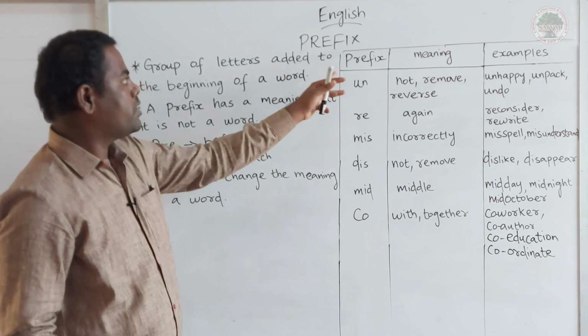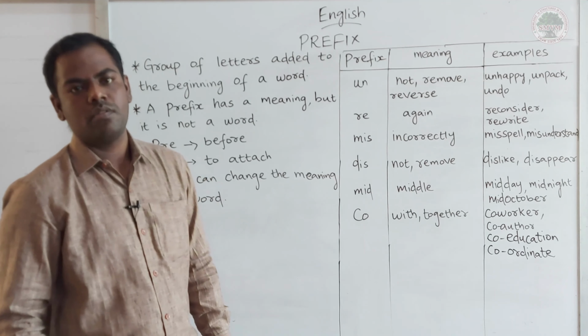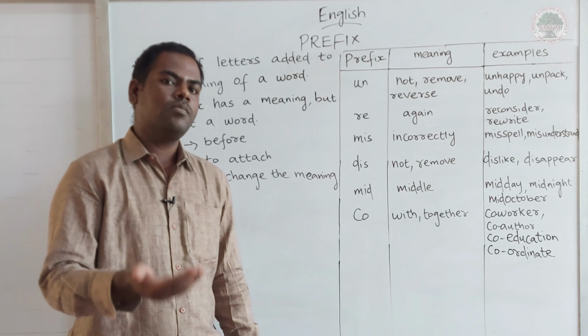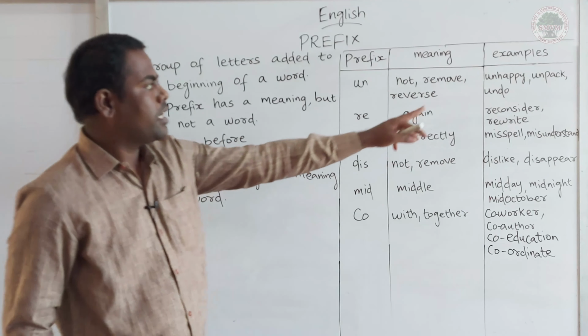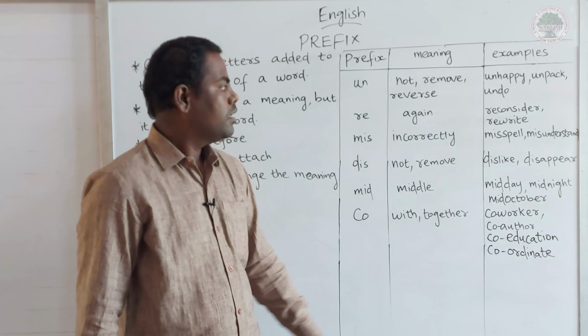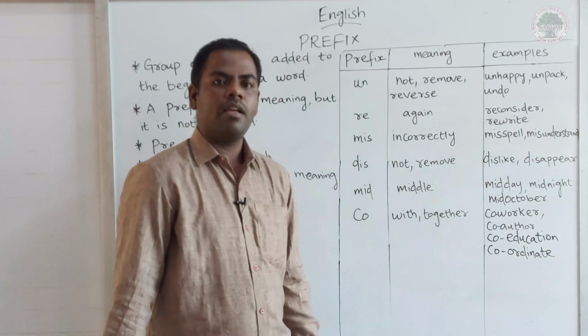And moreover, prefixes we can use for antonyms, right? What is meant by antonyms? Antonym in the sense opposites. So these are the antonyms: happy, unhappy, like, dislike, appear, disappear, right? You have come across these while learning antonyms, right? If you practice like this, easily you can use many words while communicating with others and while writing also.